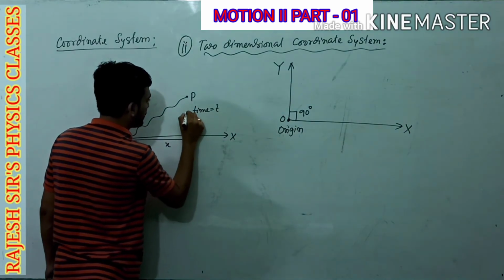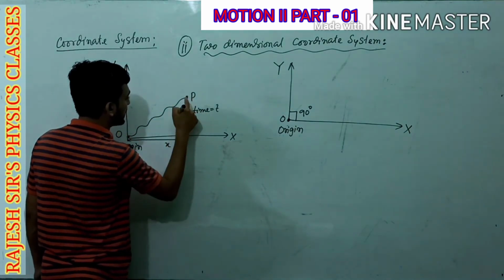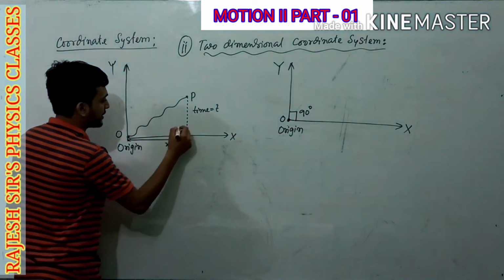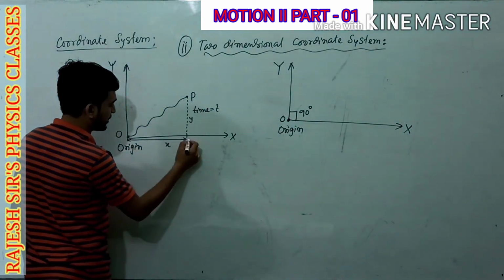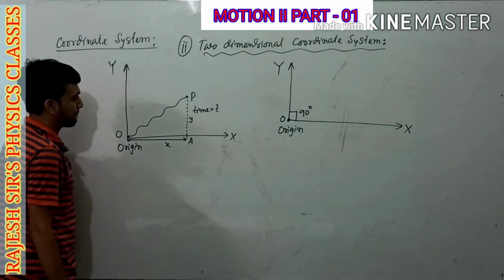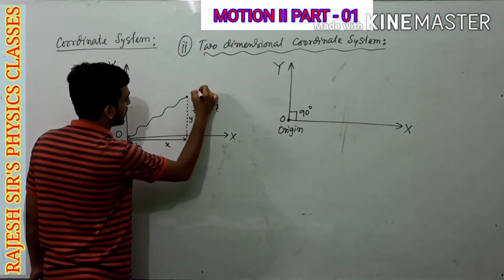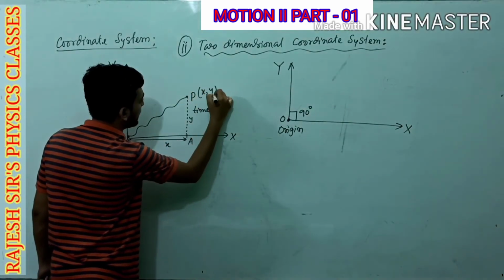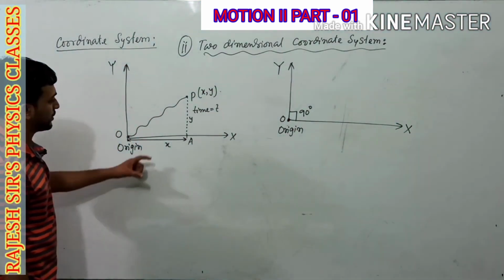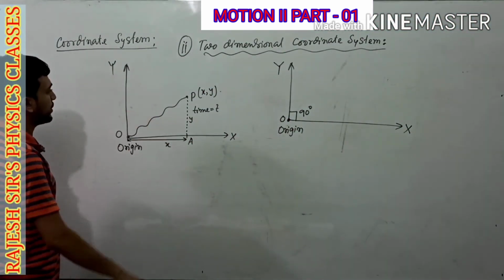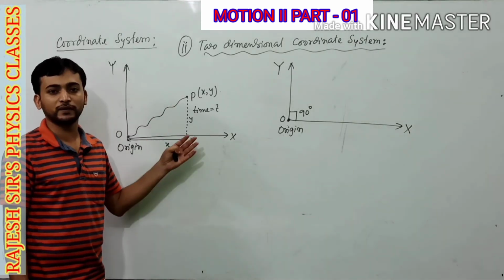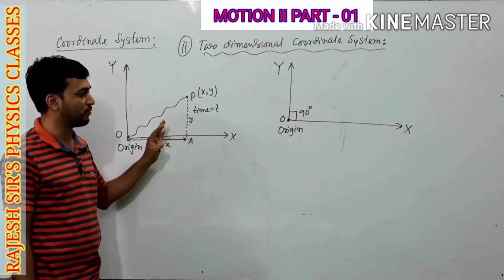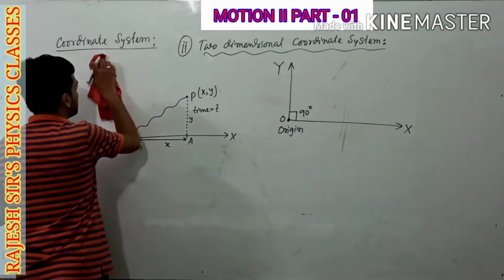After that we have to move parallel to y-axis so that we can reach the final point P. Suppose this distance is y. So what will be its location? It will be x comma y. So in this way we can use two-dimensional coordinate system to identify the location of any object moving on a plane.